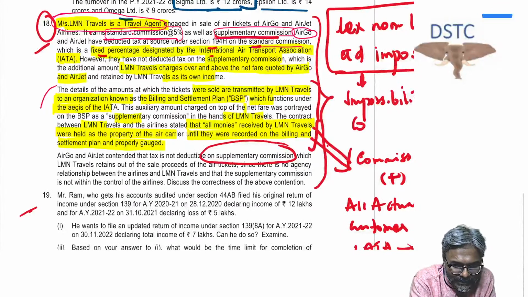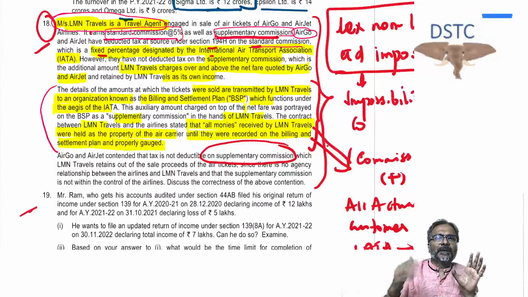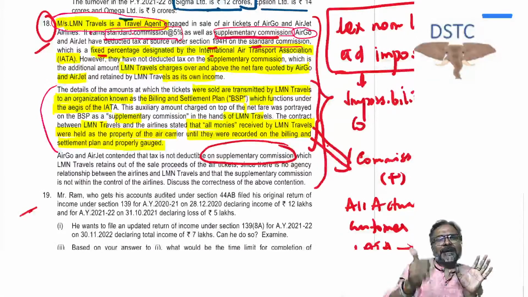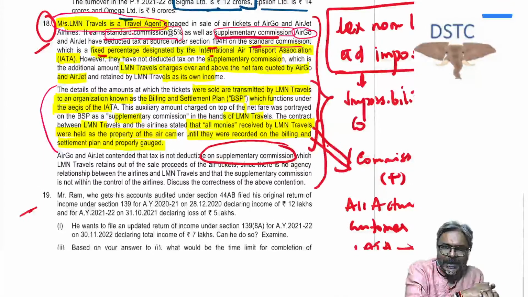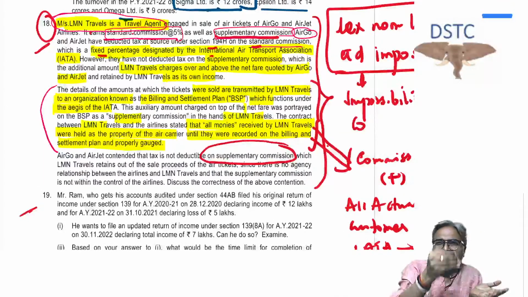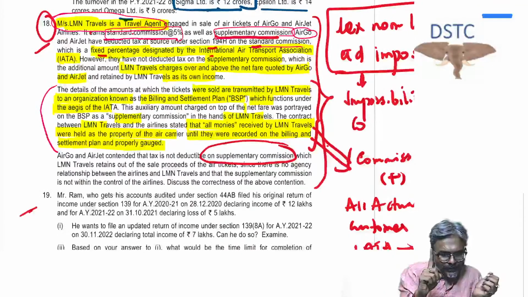Now see over here, the question that needs to be answered is this: is the airline company getting the entire amount in its hand, and then paying the standard commission and the supplementary commission? That is the first question.